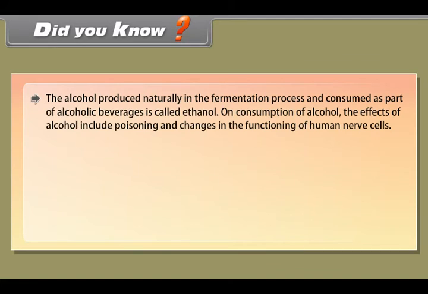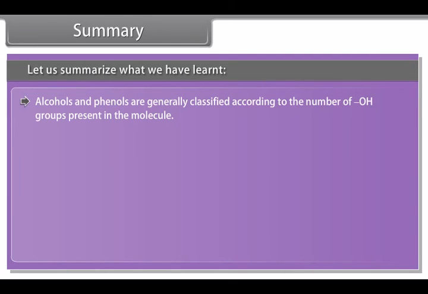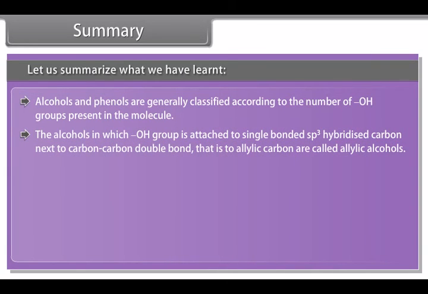From benzene sulfonic acid. Sulfonation of benzene with oleum gives benzene sulfonic acid, and then by fusing benzene sulfonic acid with sodium hydroxide at 300 degrees Celsius, sodium phenoxide is formed, and then on acidification it gives phenol. On heating the solution with sodium hydroxide, it forms sodium phenoxide. On acidification of the solution, it results in phenol.